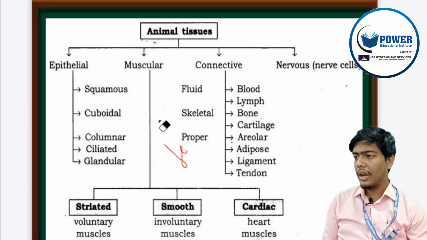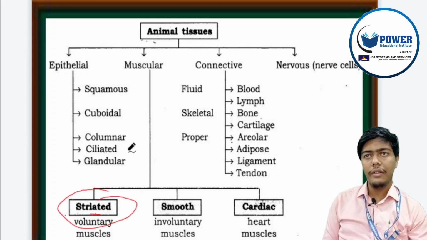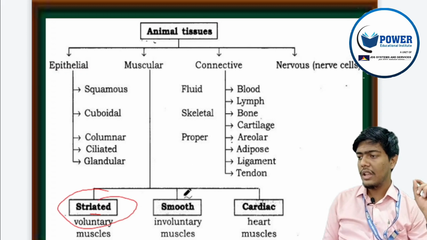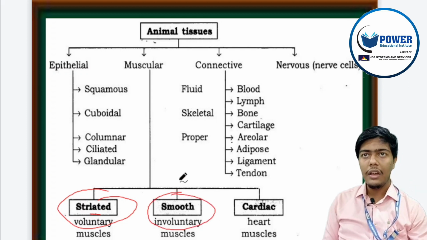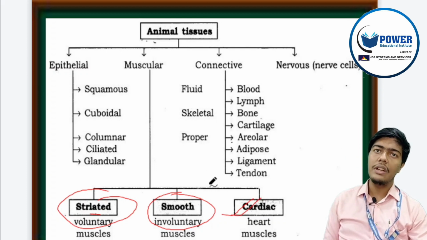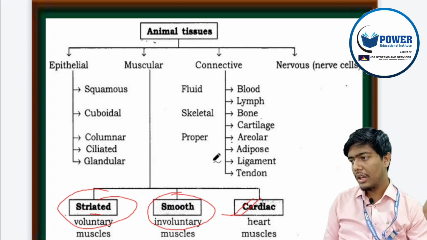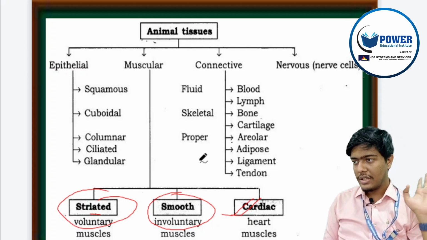Muscular tissue can be of three types, as I have discussed. It can be striated, that is the skeletal muscle tissue, for voluntary functions. Smooth muscle cells are for involuntary functions in vital organs like lungs, kidney, liver, etc. Cardiac muscle is specially present only in the heart, because the heart is the only organ which functions 24/7.